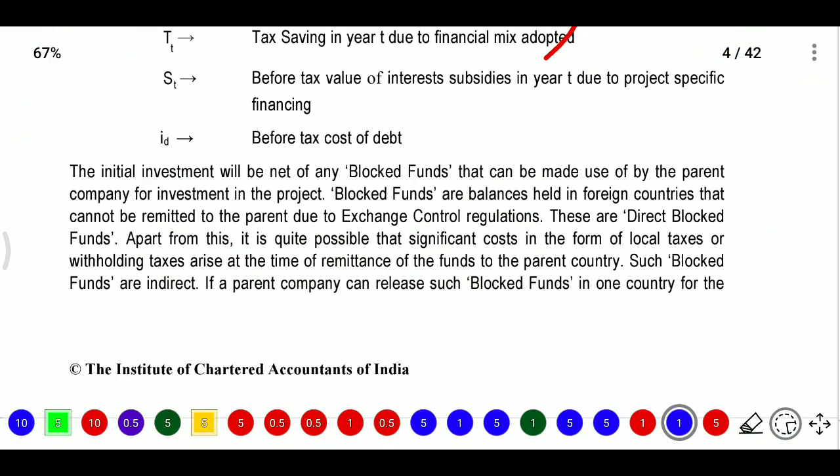The initial investment will be net of any blocked fund that can be made use of by the parent company for investment in the project. Blocked funds are balances held in a foreign country that cannot be remitted to the parent due to some exchange control regulation. They will not exchange cash flows simultaneously, and it is quite possible that significant costs in the form of local taxes or withholding taxes arise at the time of remittance. So if you are remitting the amount directly, they will need to pay the tax. So such blocked funds are indirect.